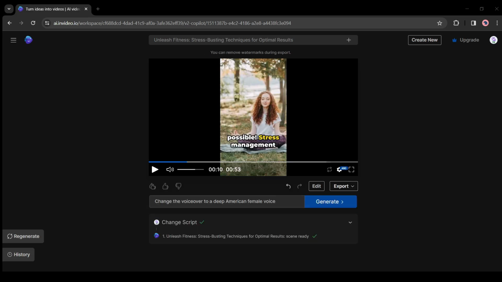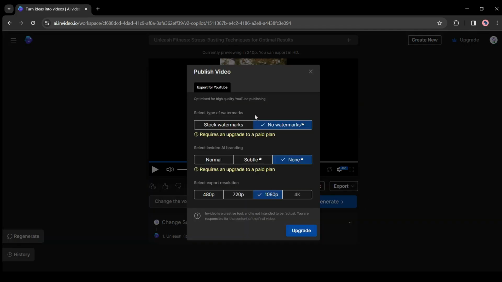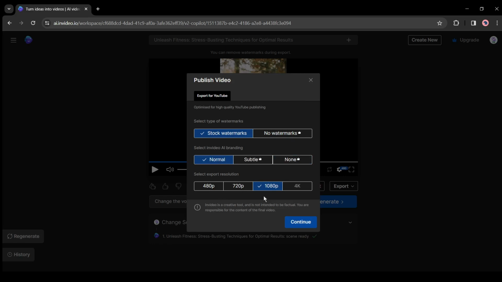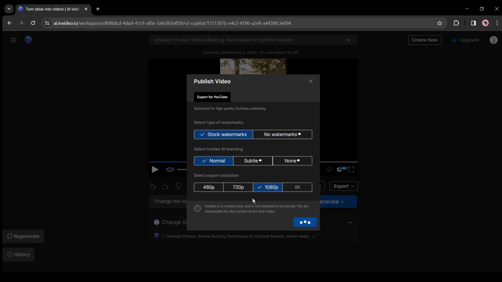Alright, after all is set, click on the Export button from here and then select Export Video. It's very important. First, select the video resolution. You can select up to 4K. I will keep it 1080p. Next, the watermark. If you want to export without a watermark, then you have to buy a premium subscription. Alright friends, after all is set, click on the Continue button.